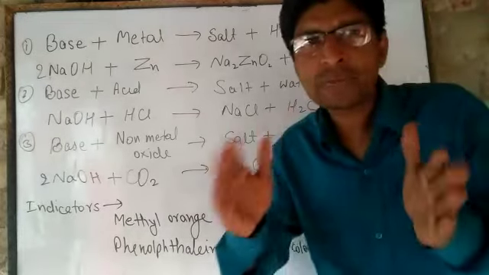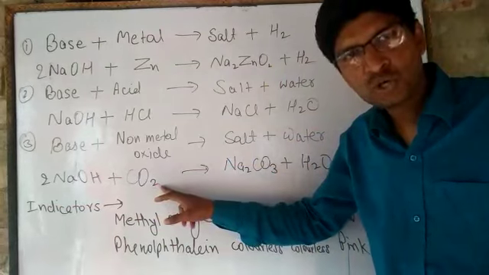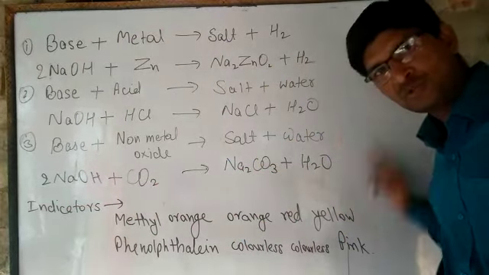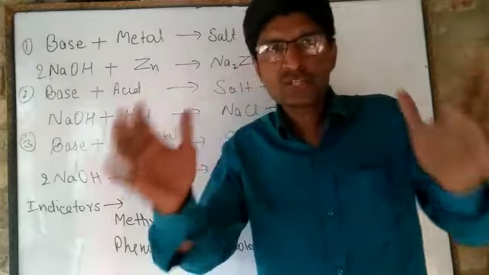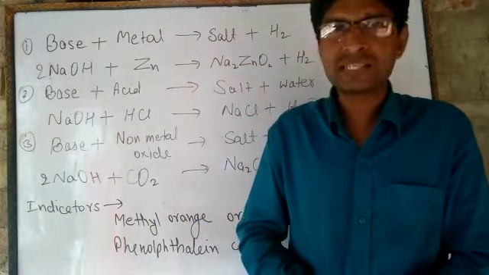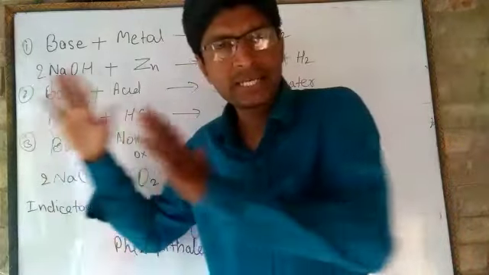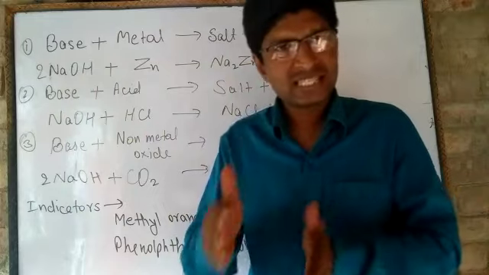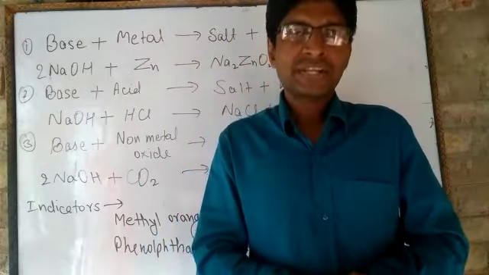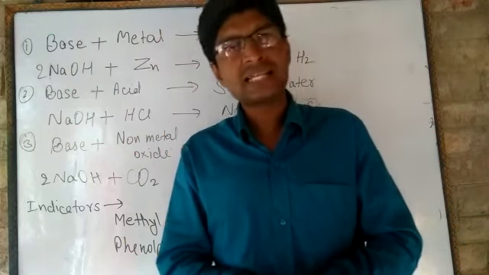The equation is 2NaOH plus CO2 gives Na2CO3 plus H2O. These are the main chemical properties of bases: they react with metals to produce hydrogen gas, and with acids and non-metallic oxides to produce salt and water.